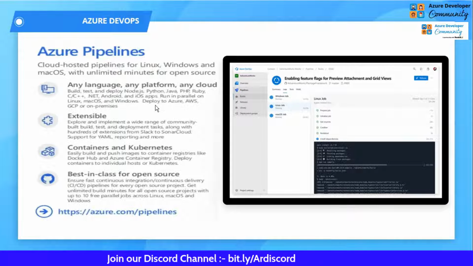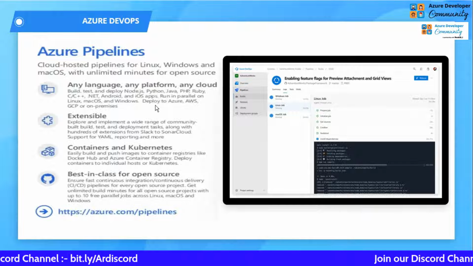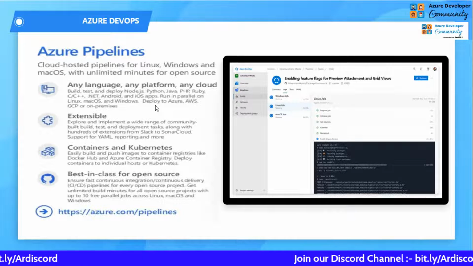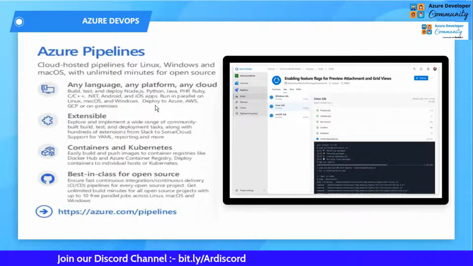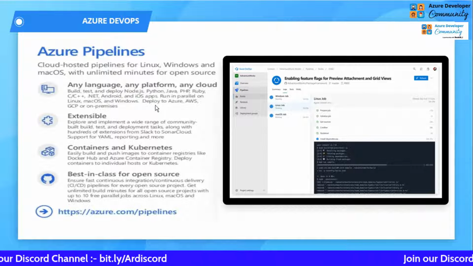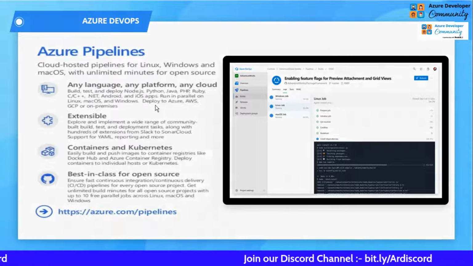It can be integrated with open source, whether it comes to GitHub, Bitbucket, or any type of repository. You can create your build by taking the code from any open source provider also. So that is a very great thing, providing openness and the hybrid cloud nature to the product.